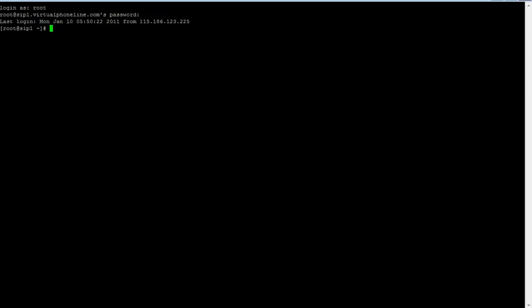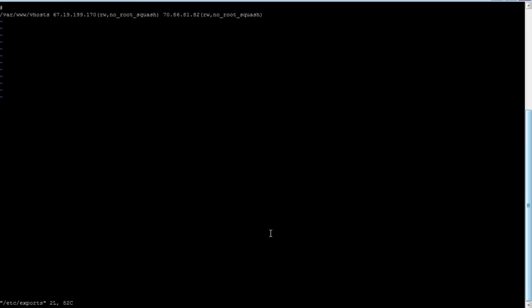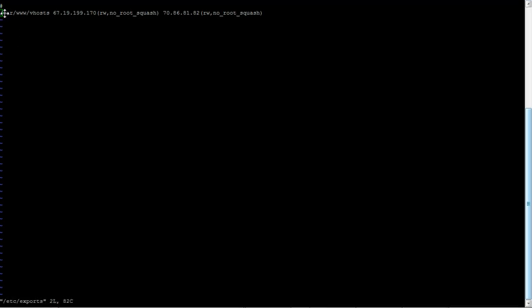This is my main server, which has the directories. First we need to go to the /etc/exports file. So now I am editing it, and here we need to define the folder first.